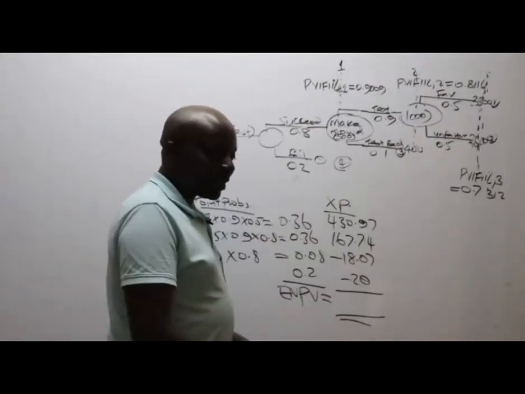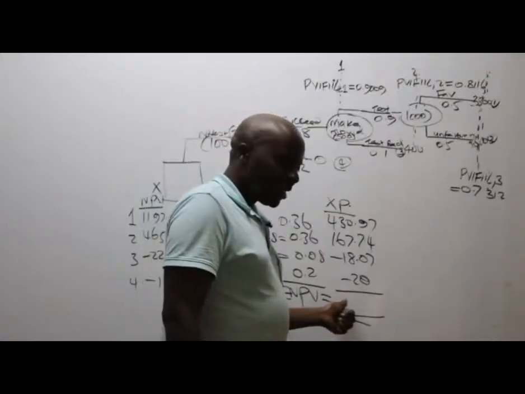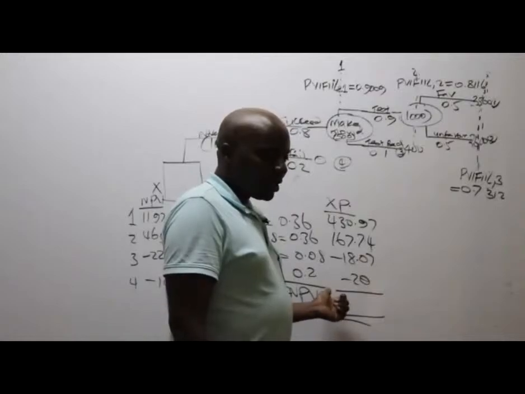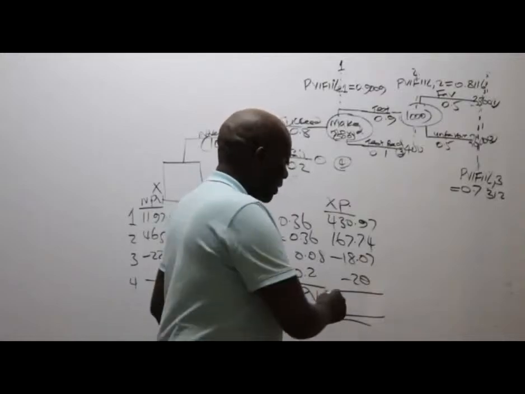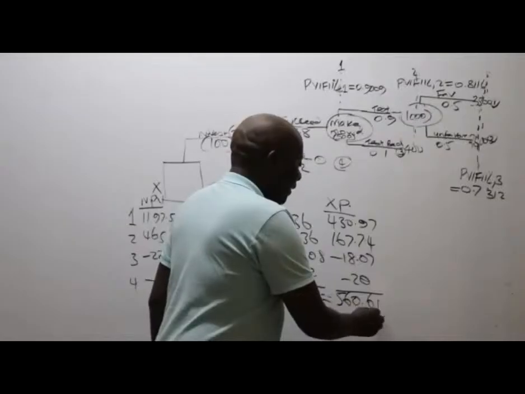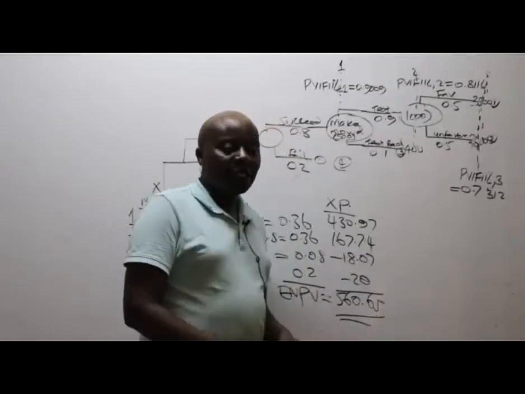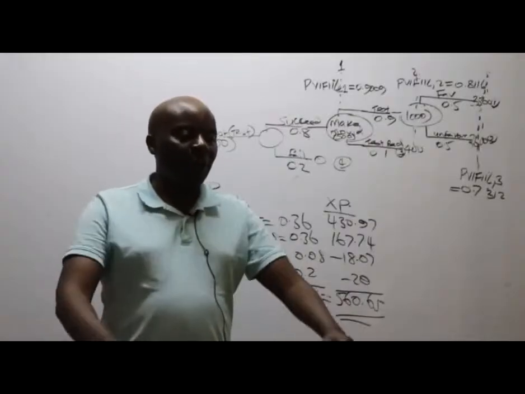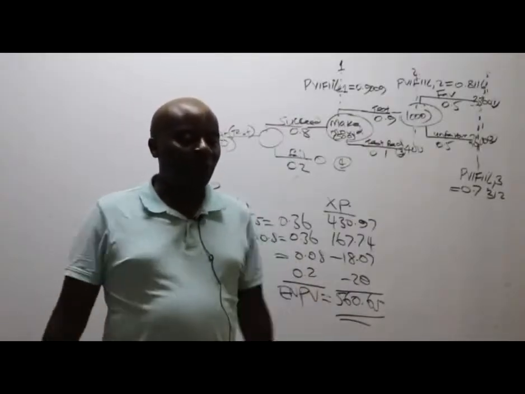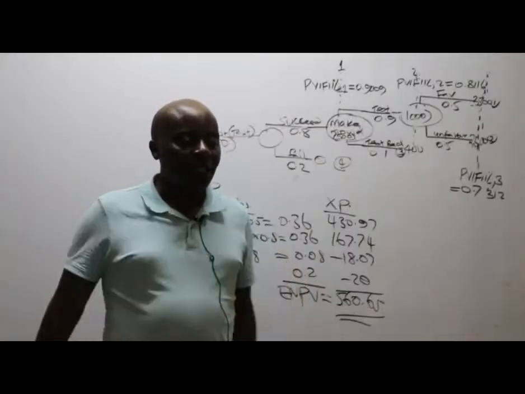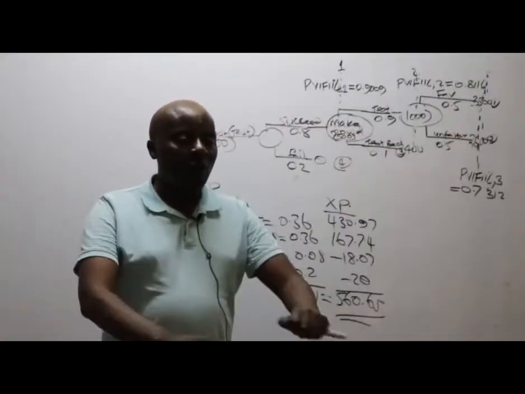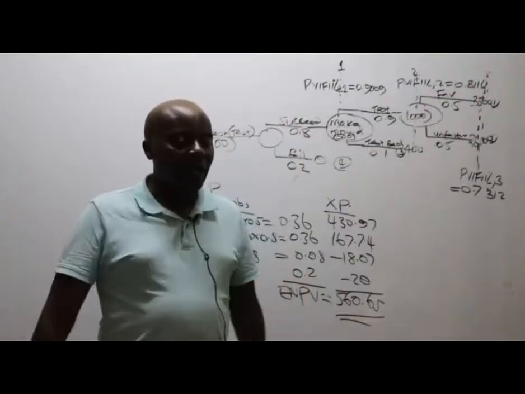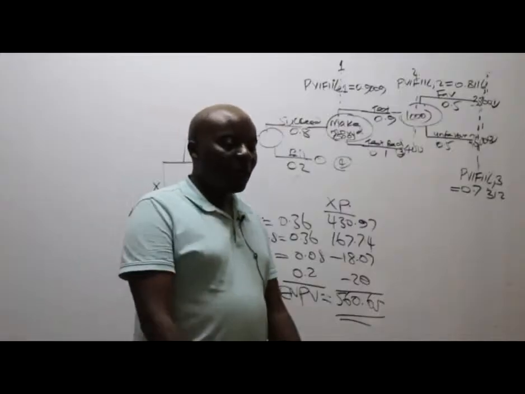So the expected net present value, the last figure here. What figure are we getting here? 560.65. This tells us that this project is viable.